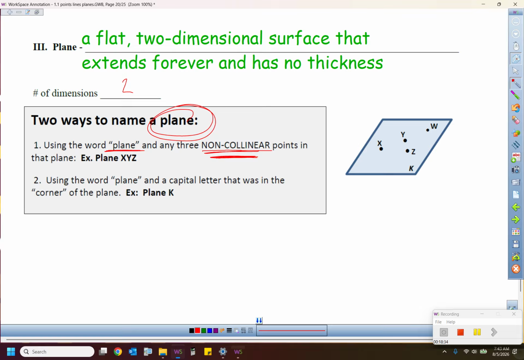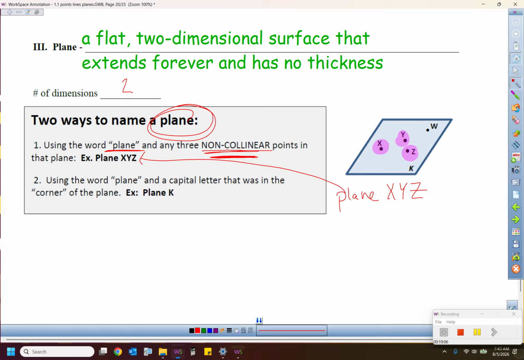So here we go. I got to use the word plane, so I'm going to call this guy plane. And then I got to pick 3 points in there, and they can't line up. So boom, boom, boom. For sure, those 3 don't line up. You don't know about X, Y, and W. It's kind of possible for them to line up, and maybe not, so I'm going to go better safe than sorry and pick 3 points that I know for sure definitely bend. So plane XYZ would be a way. You can see I named it right there.